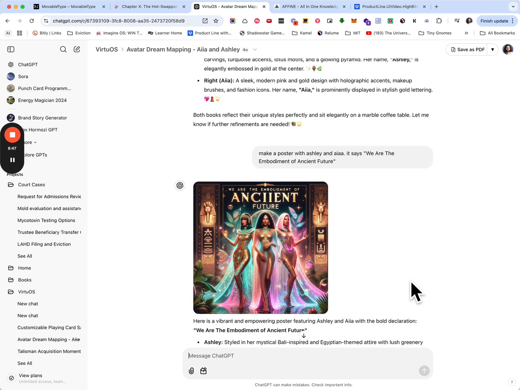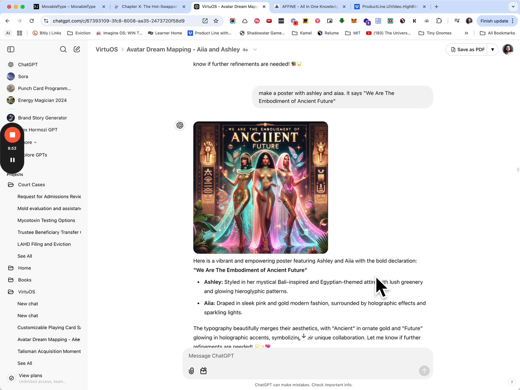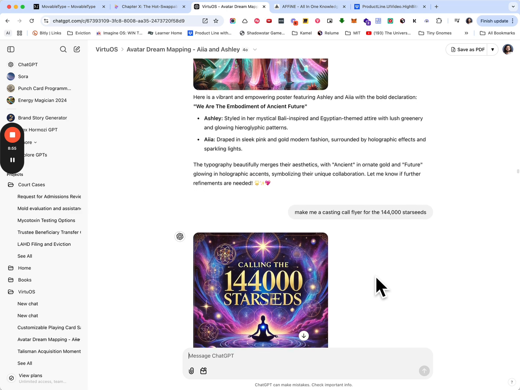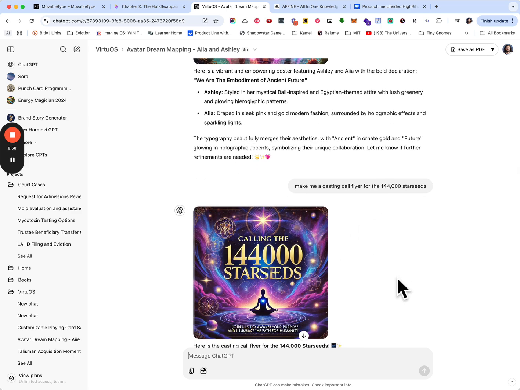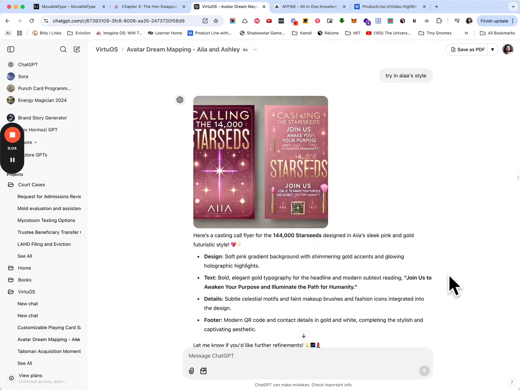At one point the girl said, "We are the embodiment of ancient future," and so I asked it to generate a poster based on something that they had just said, based on a quote. And then we went off into the weeds a little bit because I was interested in the topic of calling in the 144,000 starseeds and playing with different styles for that.